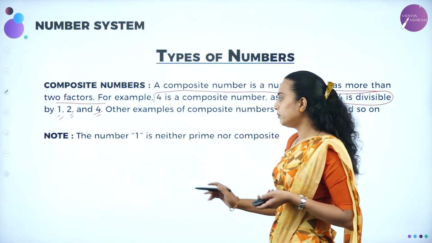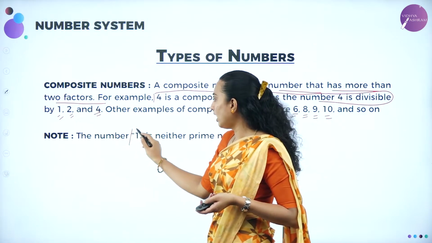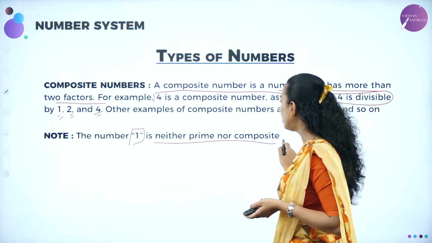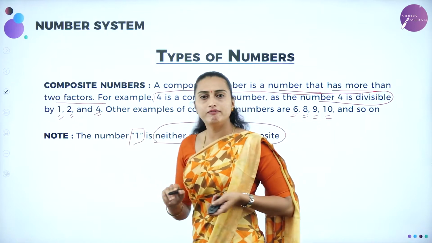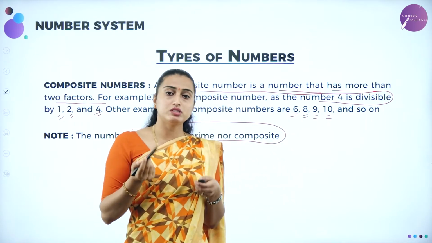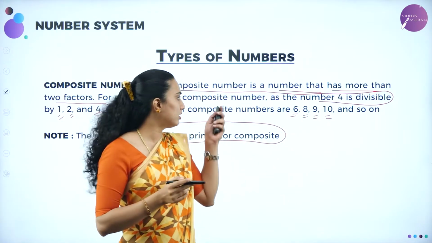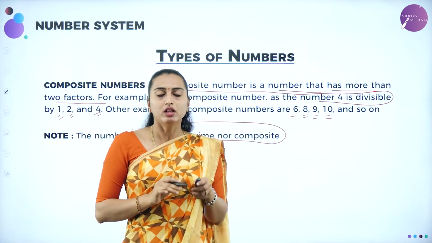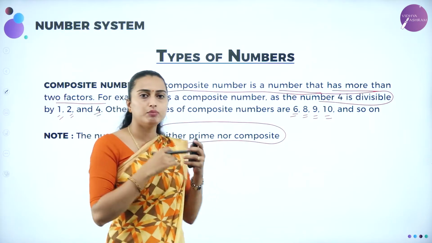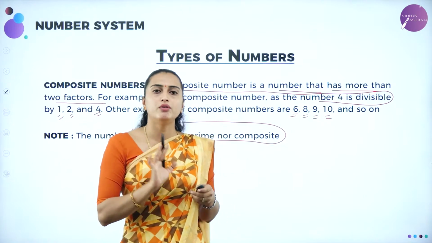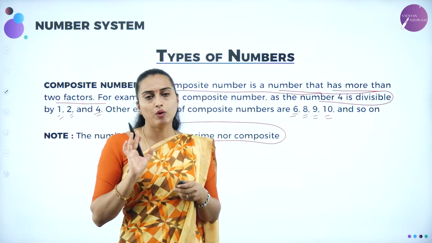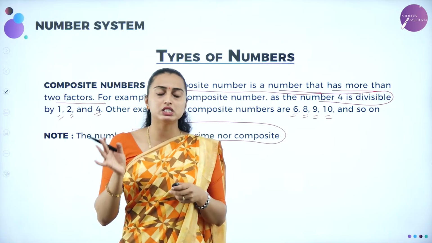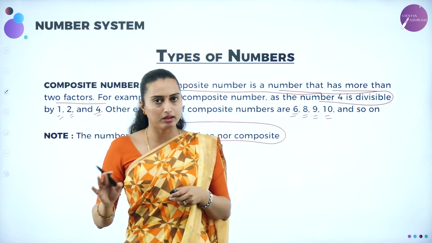Okay, next. The number 1 is neither prime nor composite. Why? Because you are going to use it in a prime also, and in a composite also. Therefore, it can be said to be neither a prime number nor a composite number. 1 can divide all the numbers, and 1 can be multiplied with all the numbers.